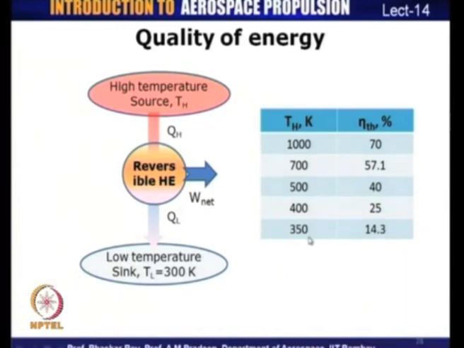So, what we see is that as you reduce the temperature of the source from 1000 to let us say 350, there is a drastic reduction in the efficiency of the cycle, which means that there is a certain amount of quality associated with the energy which is transferred from the source to the sink. That is, as the temperature of the source decreases, the quality of the energy also decreases, because you can see that the efficiency associated with that process also decreases.